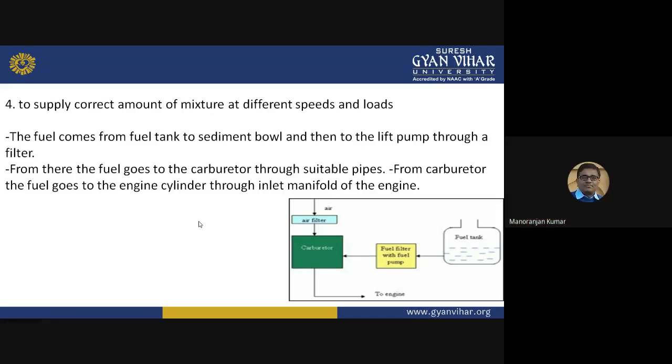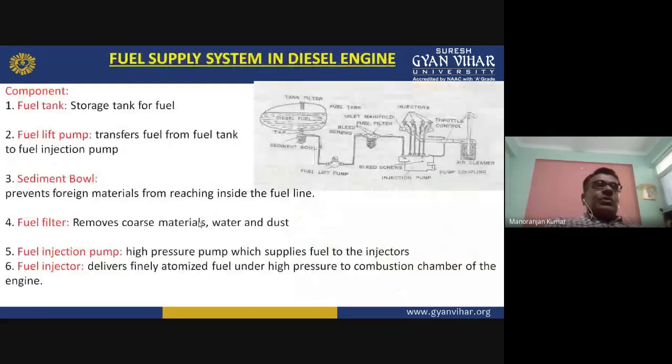Now we will see the fuel supply system in a diesel engine. Here you can see, no carburetor is present, no spark plug will be there. So if the carburetor is not present, then where will the air and fuel mixture be prepared?